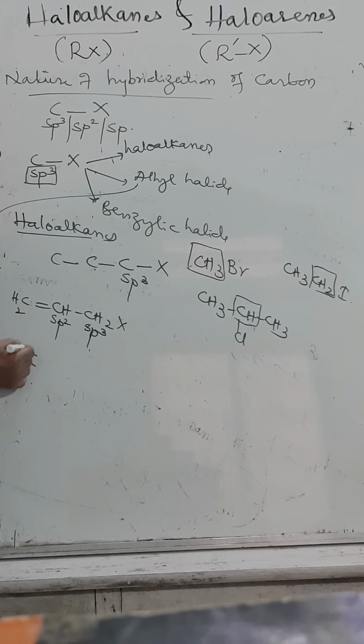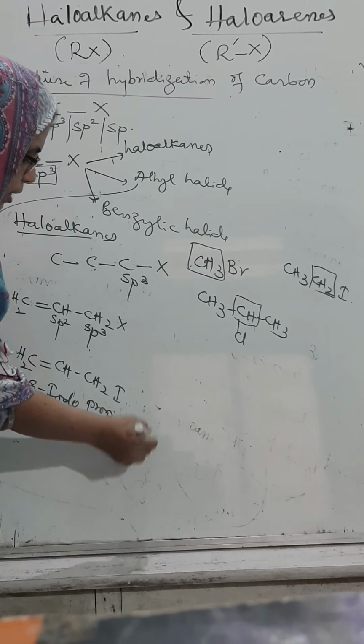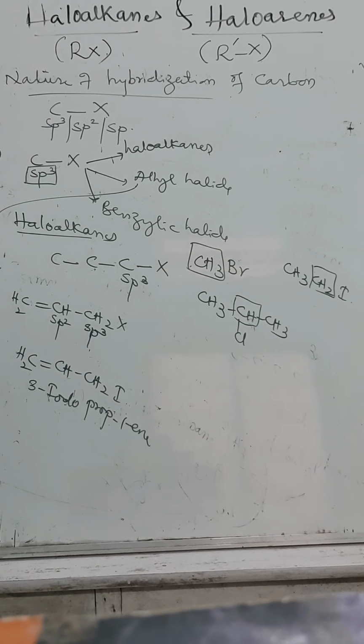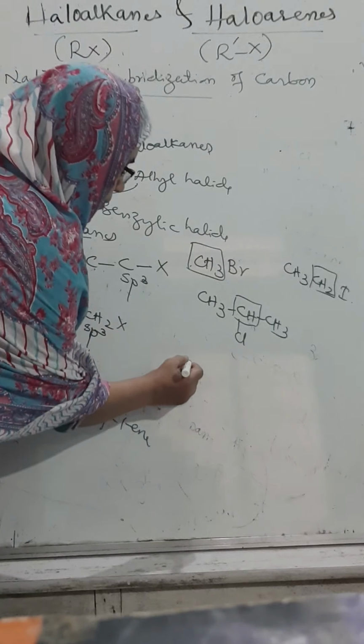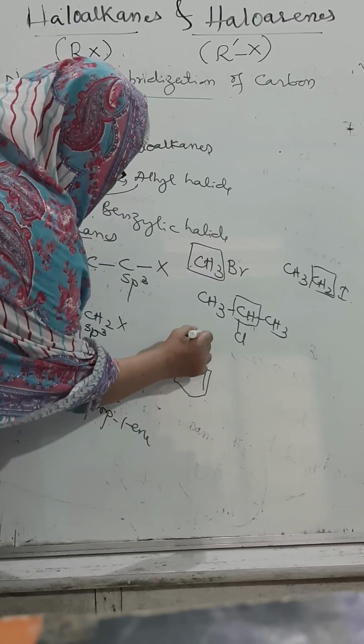If I am going to write the example, CH2 double bond CH, CH2I. We can call it as what? Tell me. 3-iodoprop-1-ene. That means that halide group is linked to allylic carbon atom. If I am going to take cyclohexene like this, here is Br.